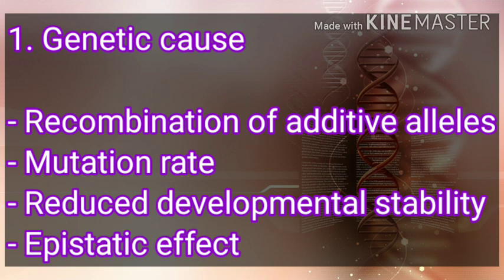Then reduced developmental stability. Development is up to a certain point, but if it is crossed or reduced, then there may be a disturbance or a problem in its genotype.